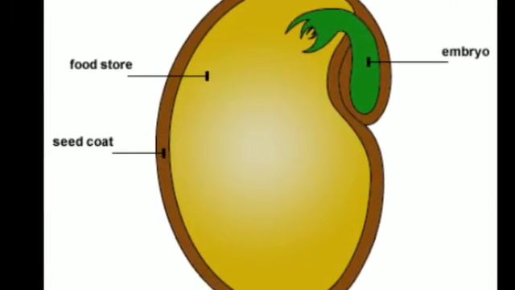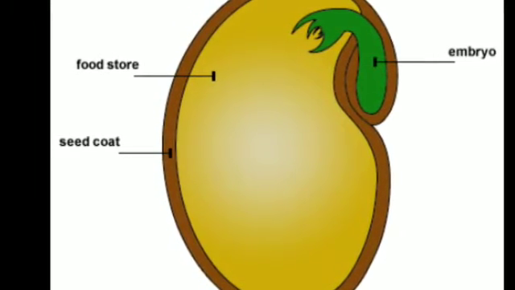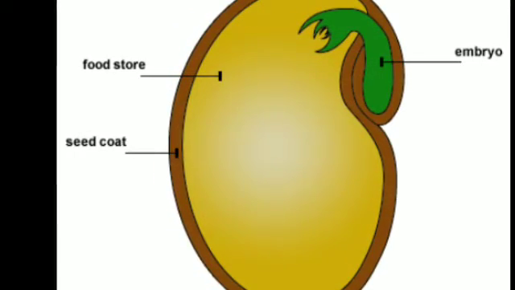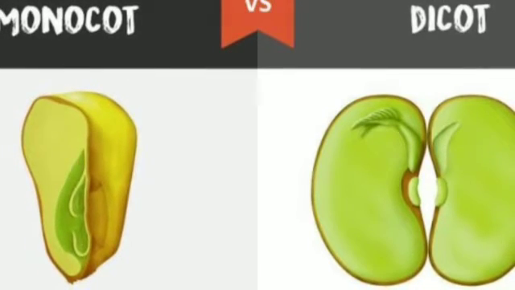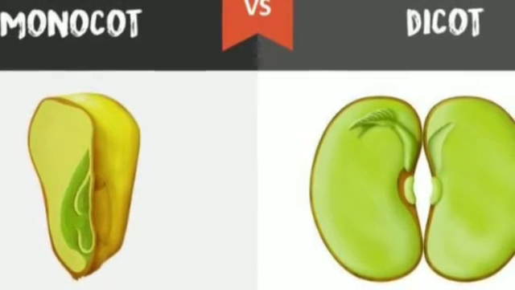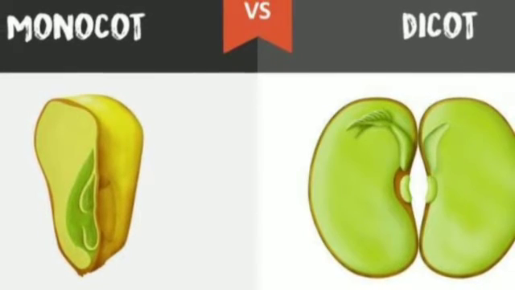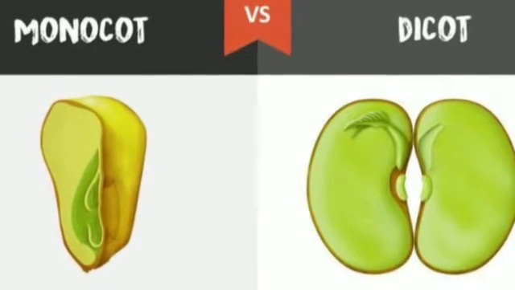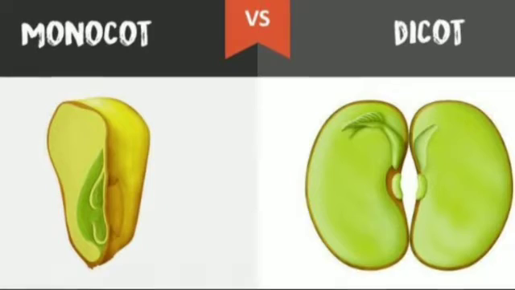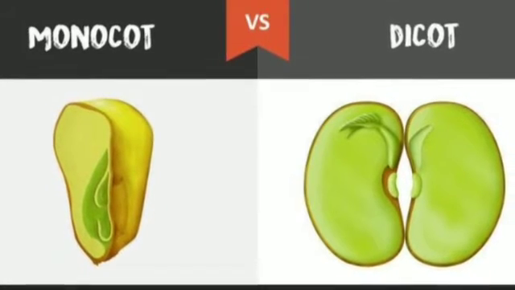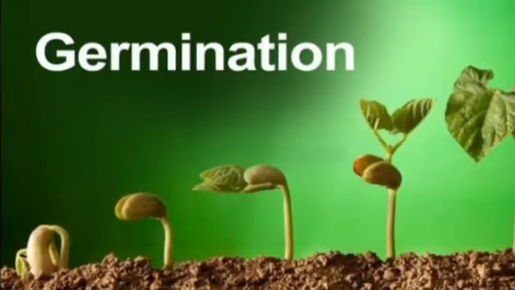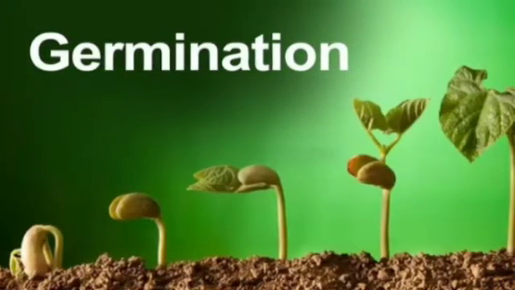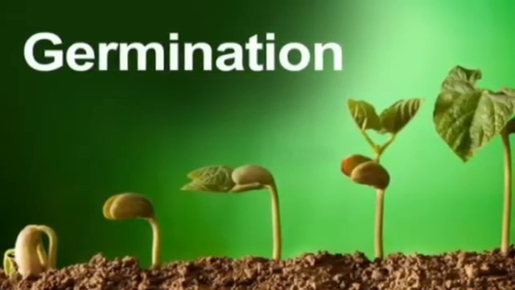That is very important for the reproduction of new plants, in which there are monocotyledons and dicotyledons. These are the different types of plants, having a single seed leaf or a double seed leaf. A dicot seed is known as dicotyledons and a single seed is known as monocotyledons. The next is germination. Germination means the growing of new plants, baby plants.